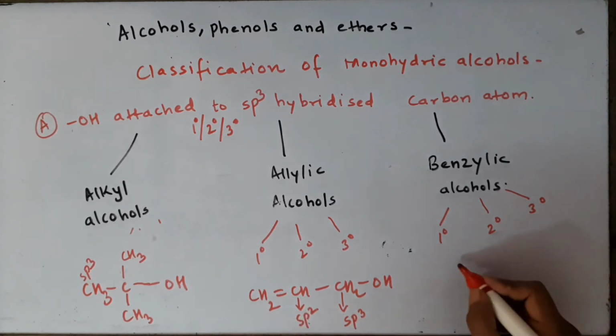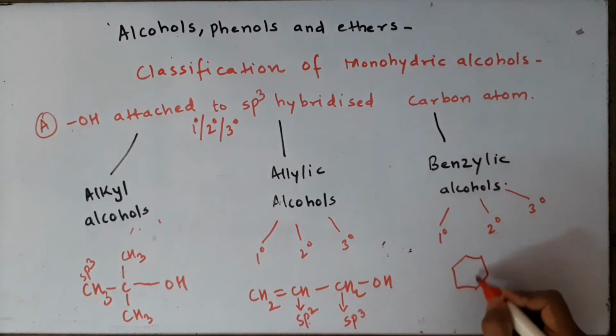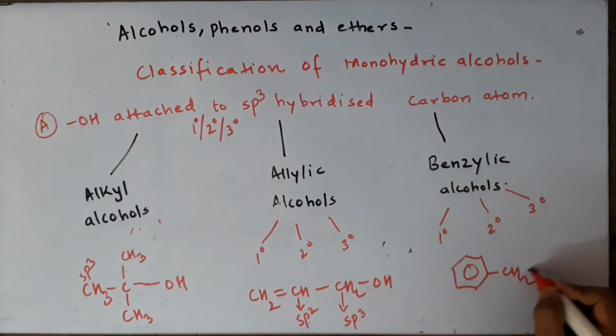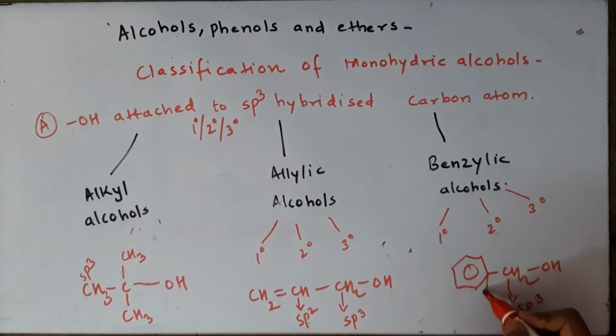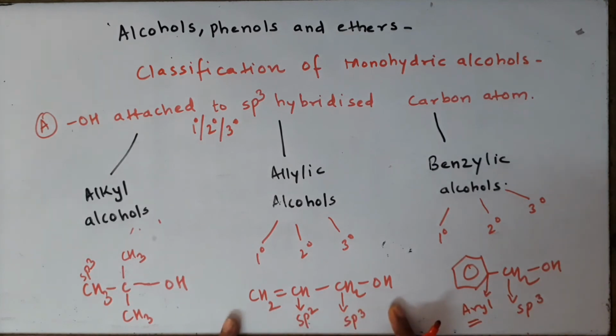And when we talk about benzylic, this is the example of benzylic. So here this is your benzylic which is sp3 hybridized and its neighbor is an aryl carbon atom. So its neighbor is an aryl carbon atom, or in short we can say the carbon which is attached to the benzene ring will be called the benzyl carbon atom. Alright, so let us now see the various examples.